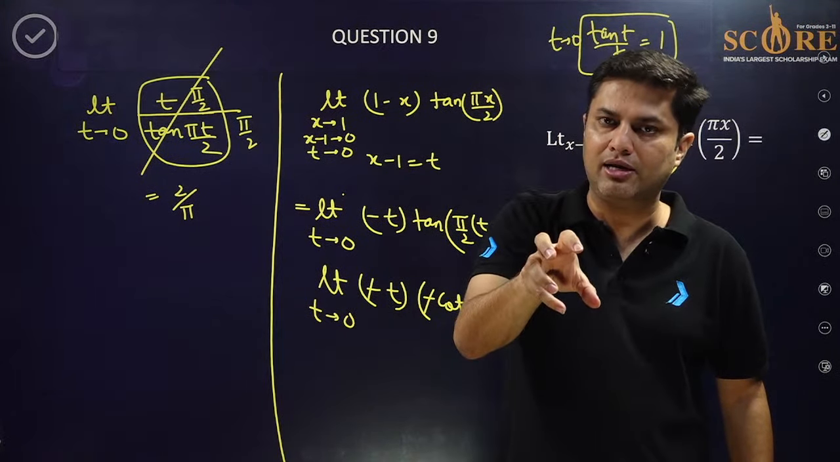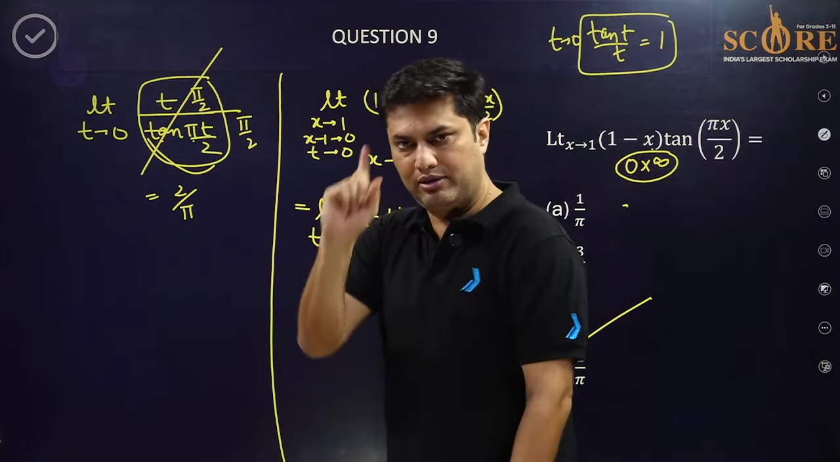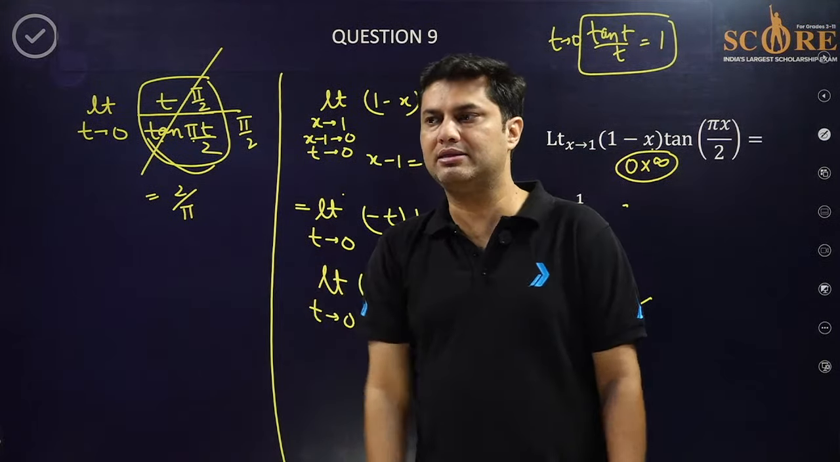Theta by tan theta ka limit 1 hota hai. You have to use that formula. So what I did is I just divide by pi by 2 and multiply with pi by 2. So this becomes 1. Why? Because tan theta upon theta is 1. So 2 by pi is the right answer.